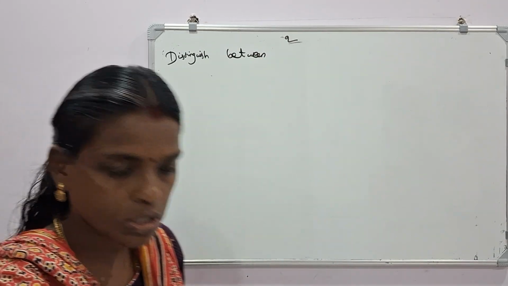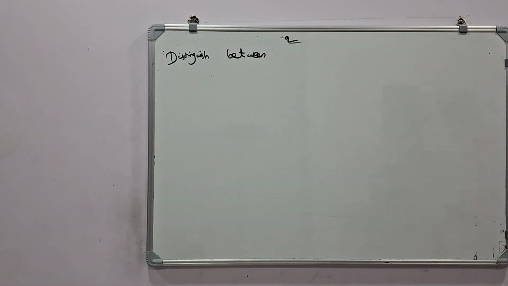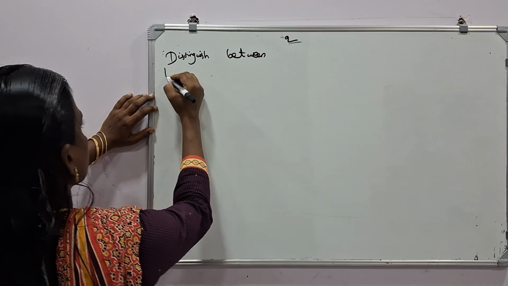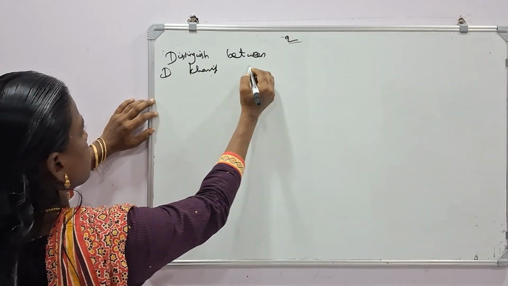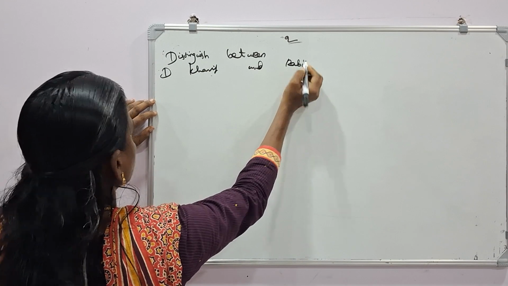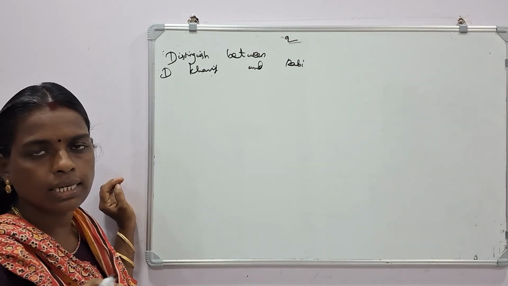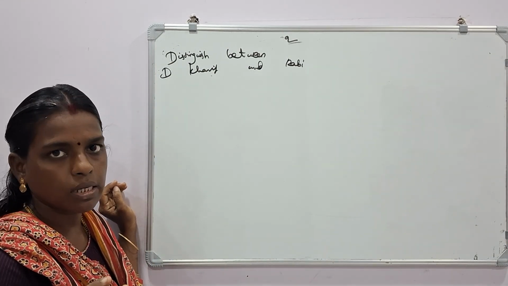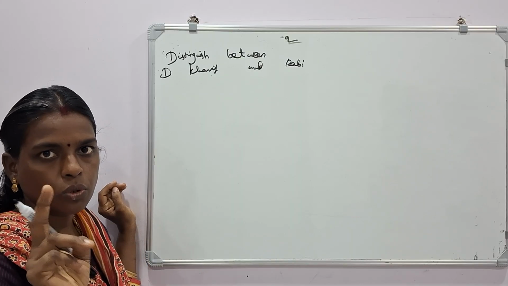Let me look at the question. First one, Kharif and Rabi. I am going to give you only 2 points under each because that carries only 2 marks. So under each you can do 2 points.